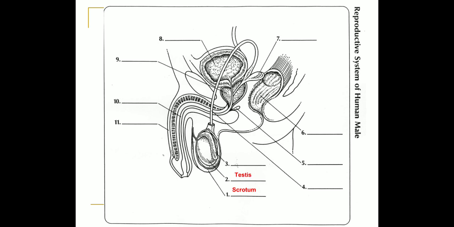Here I have labeled the diagram. This is your homework. You have to draw the male reproductive system and label it: the vasa deferens, the Cowper's gland, urinary bladder, seminal vesicle, the prostate gland, urethra, penis, and the rectum.